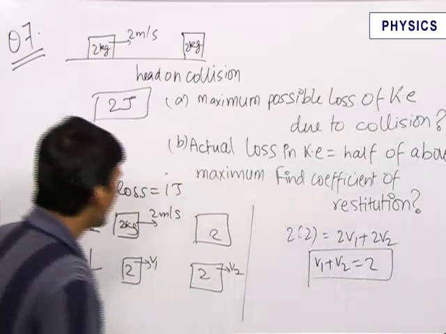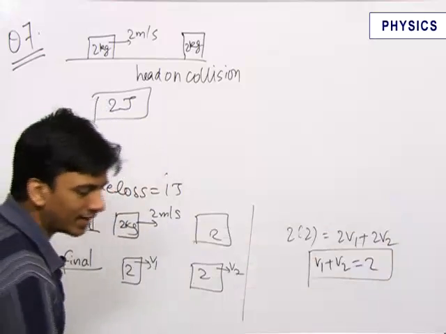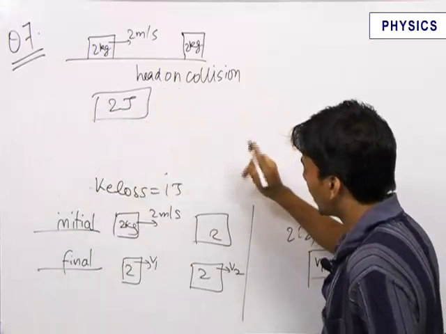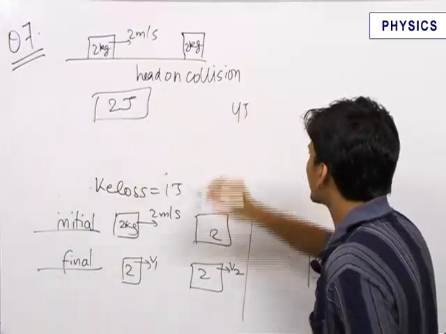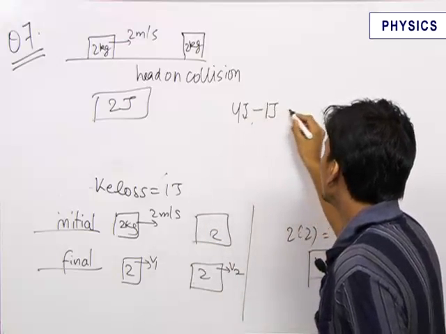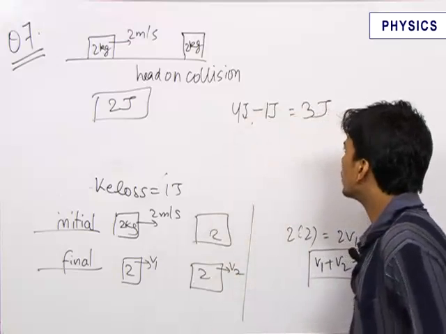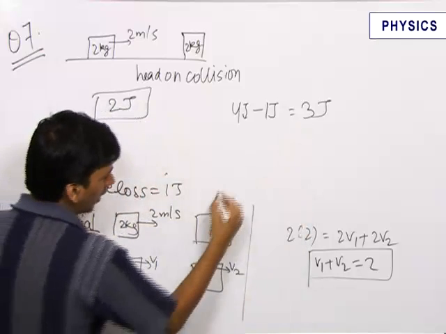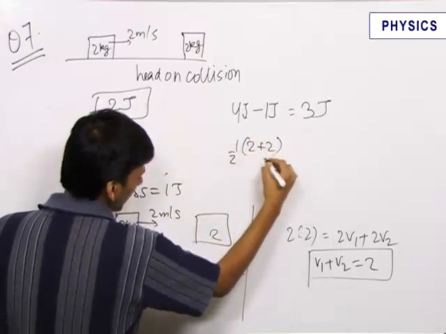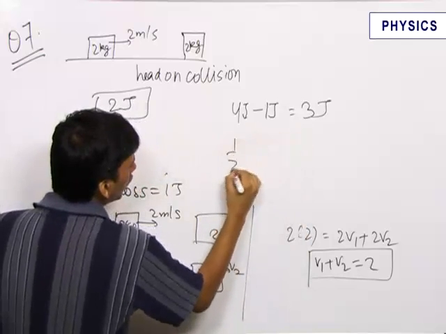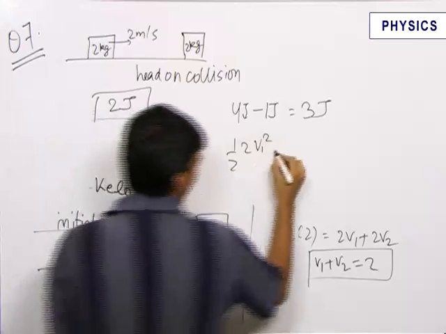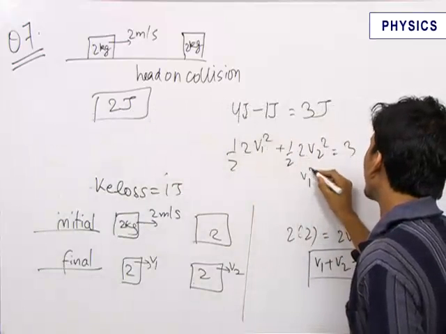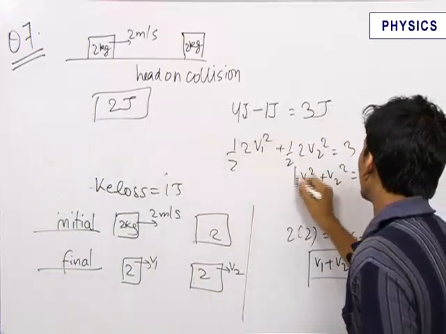The second relation in V1 and V2 comes from the fact that the loss in kinetic energy is 1 joule. The initial kinetic energy was 4 joules, as we know. So the loss in kinetic energy is 1 joule, and the final kinetic energy will be equal to 3 joules. Therefore half into 2 into V1 square plus half into 2 into V2 square is equal to 3. Therefore we get V1 square plus V2 square is equal to 3.